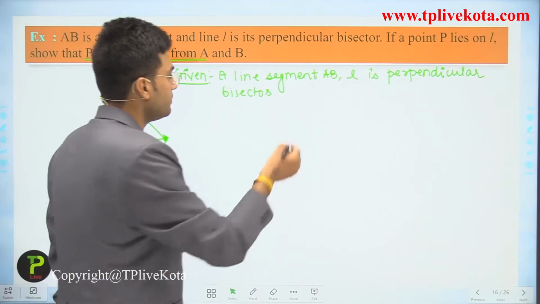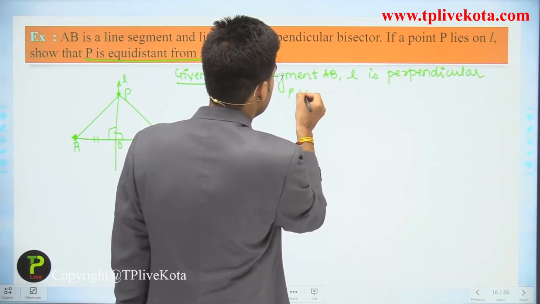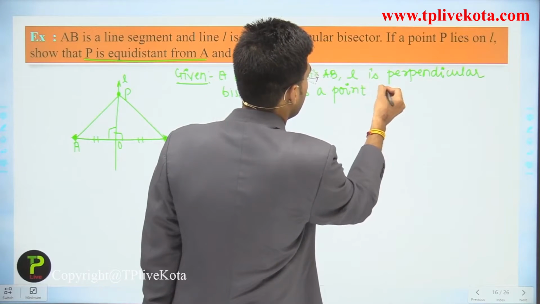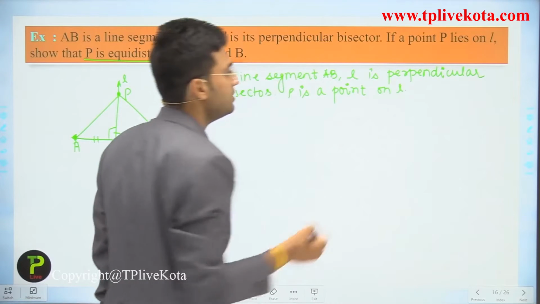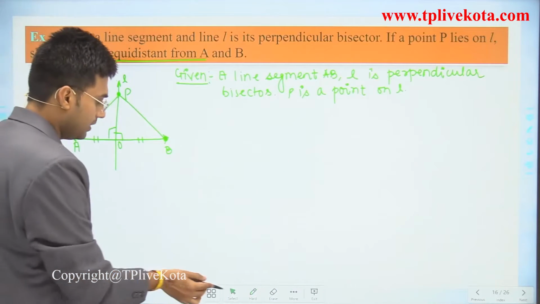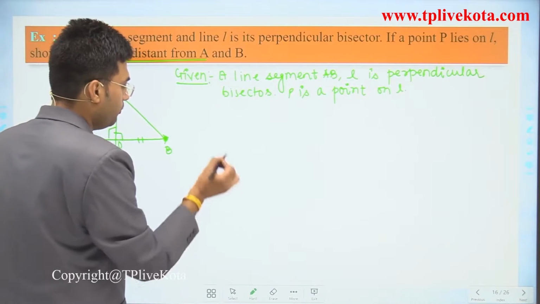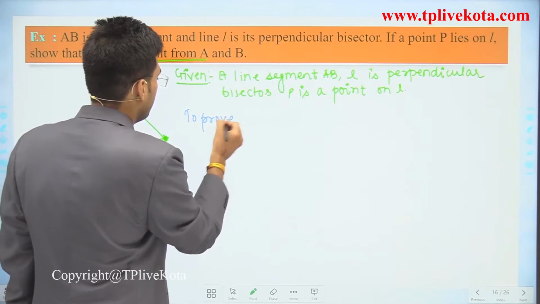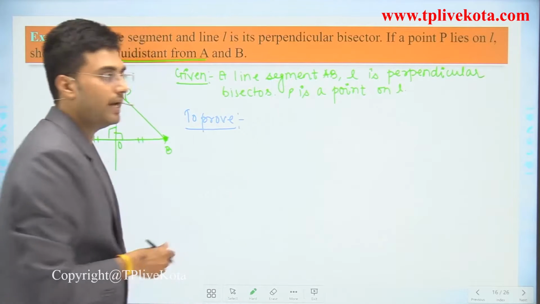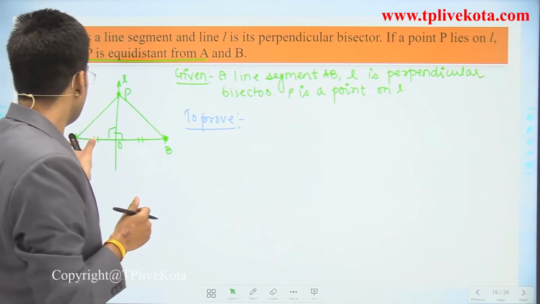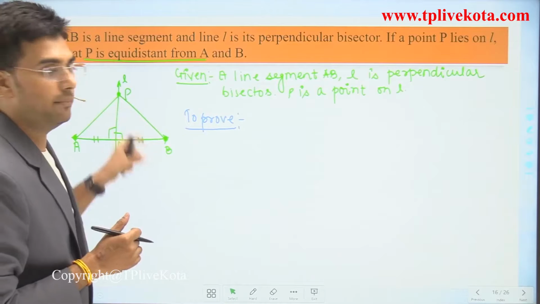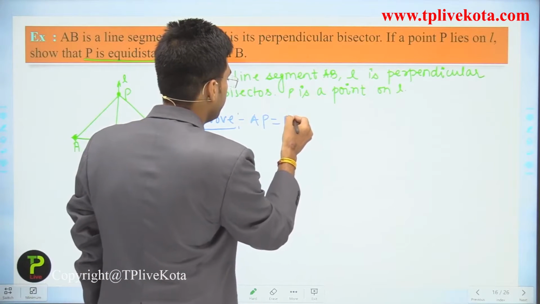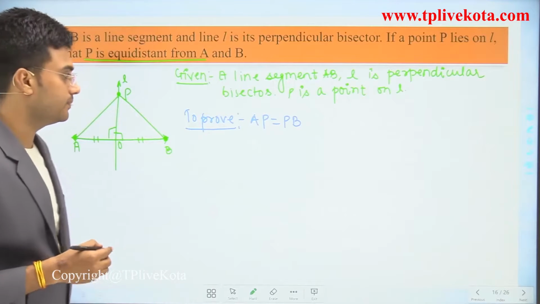And P is a point on L. Now we have to prove that AP is equal to PB. Clear?